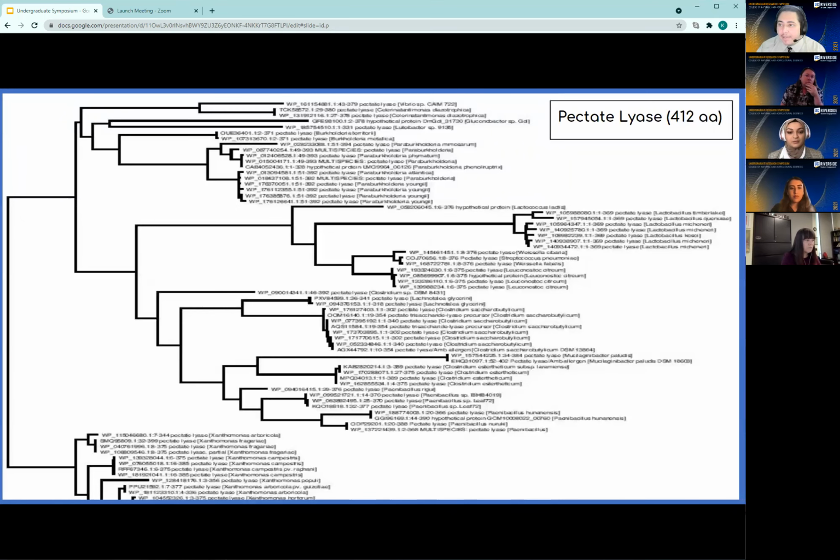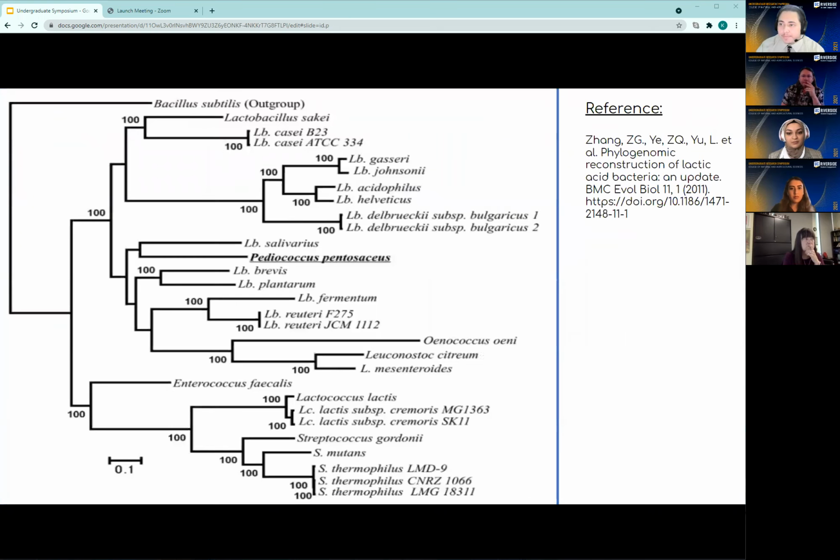On the pectate lyase 412 amino acid sequence gene tree, we have similar patterns as well. Right here we have the mitchneri clade, and over here we have leuconostocs and whatnot. And so taking a look at the species tree of lactobacilli, we see similar relationships. Over here, we have Leuconostoc citreum. Over here, we have bacillus, and they're pretty closely related to other lactobacilli.